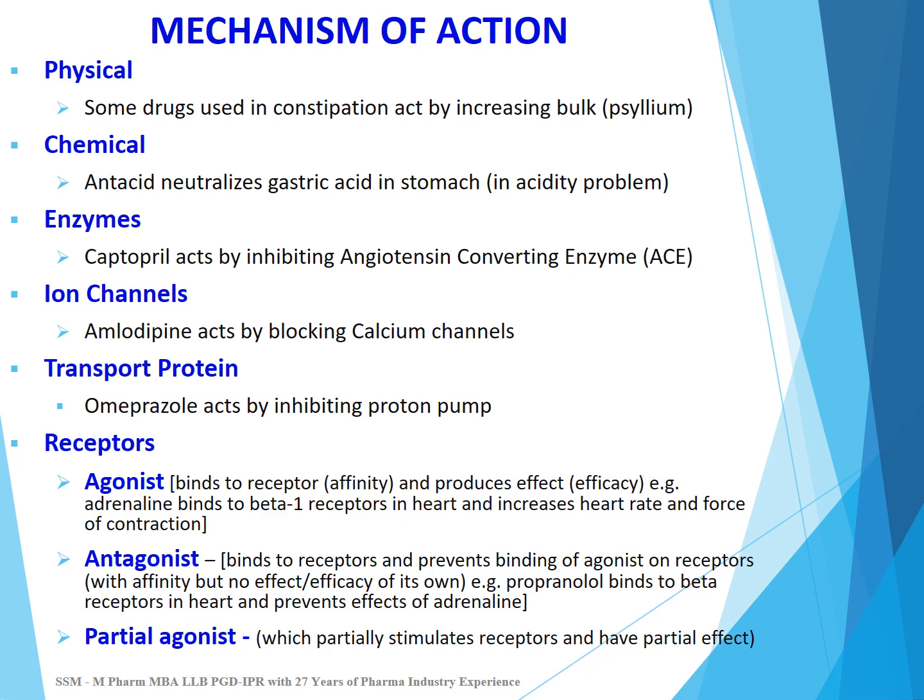Antagonist: an antagonist binds to receptors and prevents binding of the agonist on receptors. So an antagonist has affinity but no effect or efficacy of its own. Example, propranolol binds to beta receptors in the heart and prevents the effect of adrenaline, preventing binding of adrenaline on beta 1 receptors. Partial agonists partially stimulate the receptor and have partial effects.